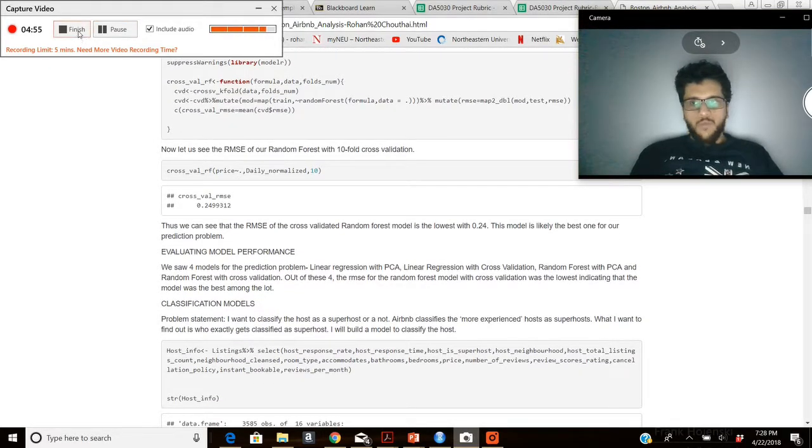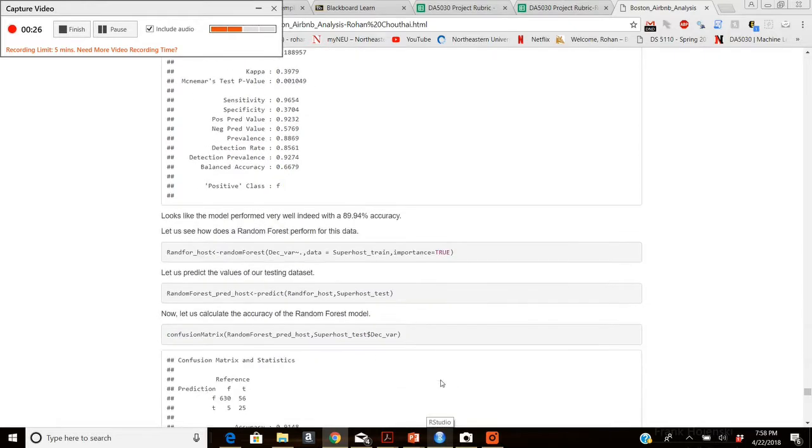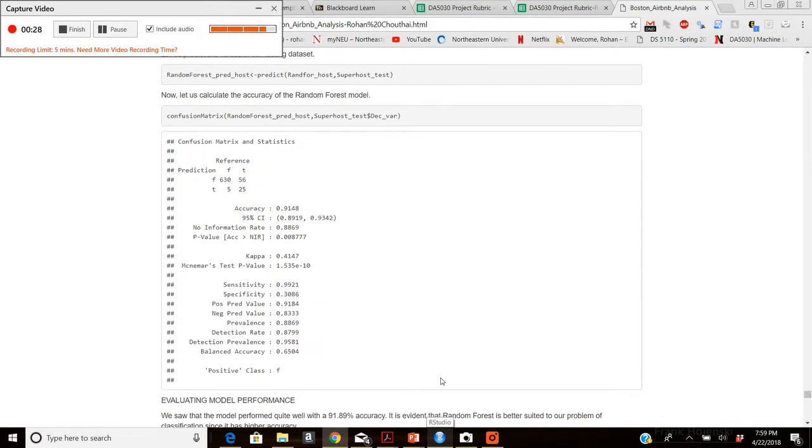I'll move over to the classification models now. For my classification models, I wanted to predict whether a host will be classified as a superhost or a normal host. So I built two models, a neural network model and a random forest model. For the neural network model, I got an accuracy of 89%, and for the random forest model, I got an accuracy of 91%.